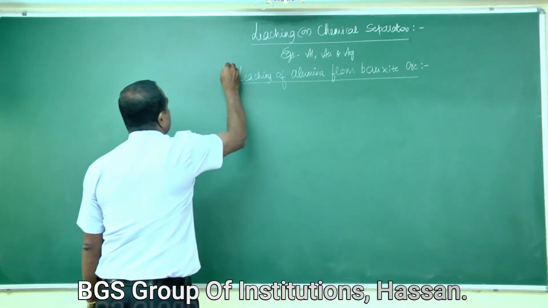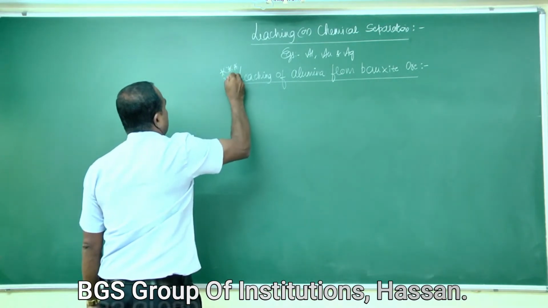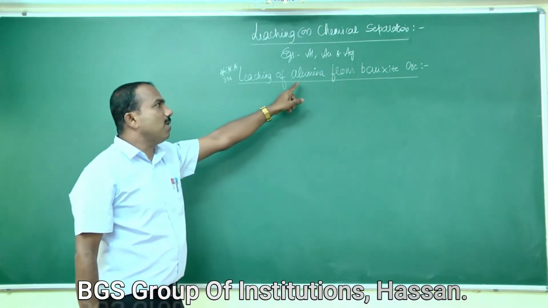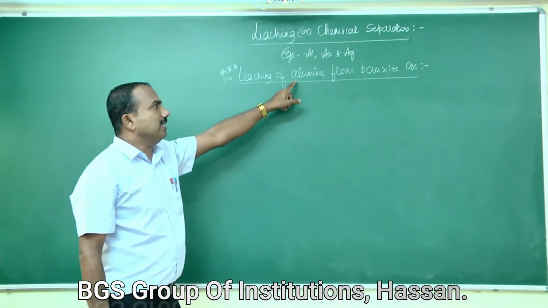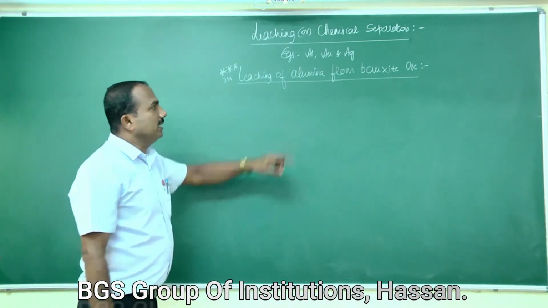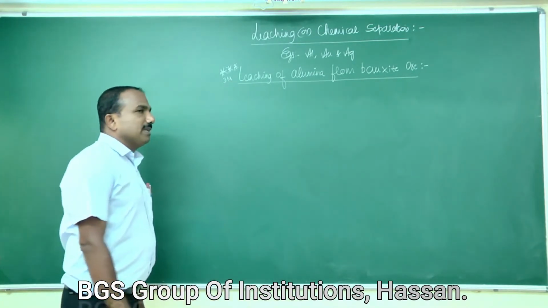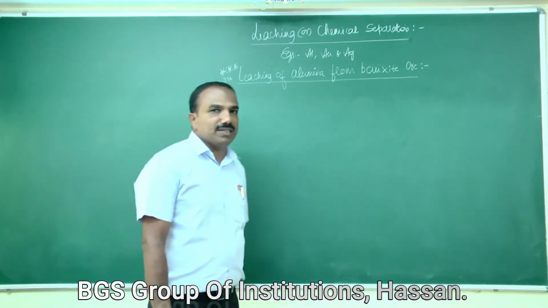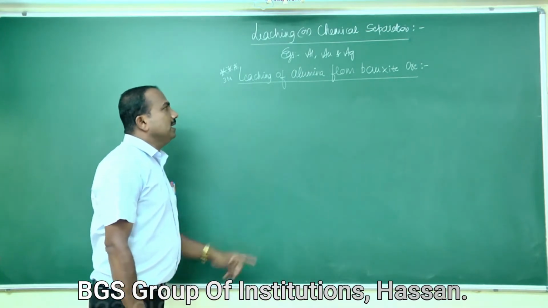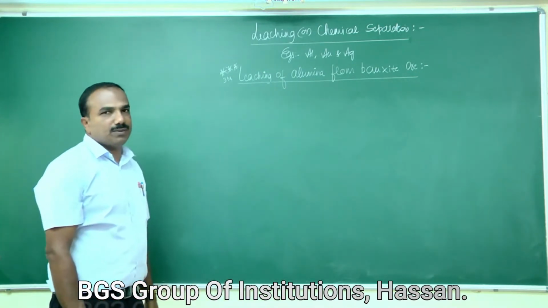Okay, so this is important. Yesterday also I explained this one, that is leaching of alumina from bauxite ore. Once again I am going to explain. This question has already been asked many times in the annual question paper for 3 marks: explain the leaching of alumina or aluminium from bauxite ore.